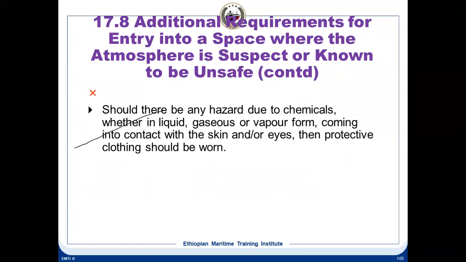Eyes are again exposed. Our nose and mouth are taken care of by the BA set, so they are not coming into contact with these vapors and chemicals. But the eyes are exposed. The skin also: as we have read, some chemicals can be very easily absorbed through the skin, and since they can be absorbed through the skin, they can be hazardous for our health. So in that case, we have to wear protective chemical suits.